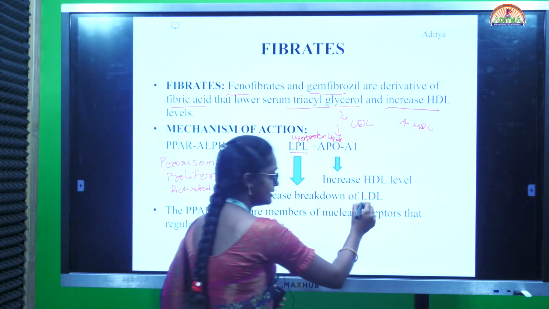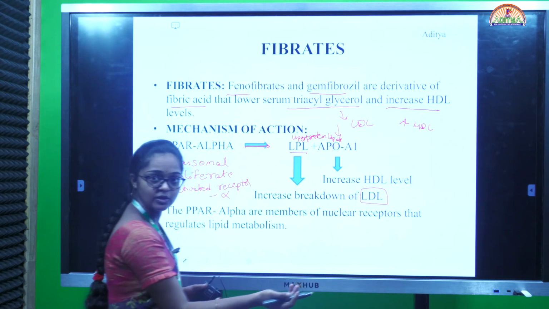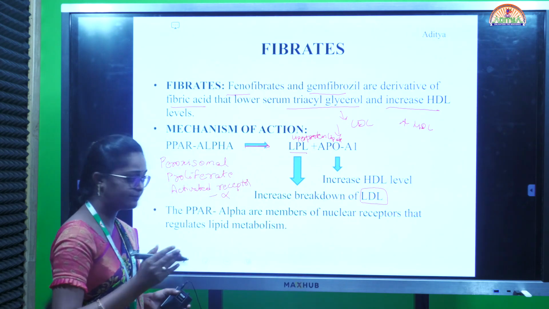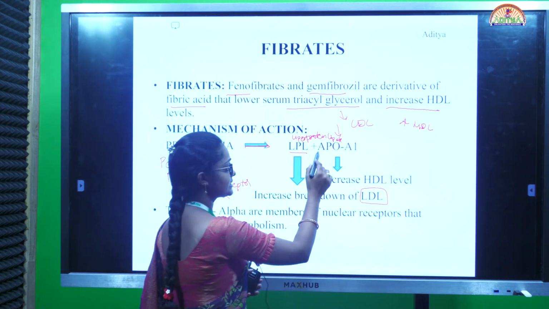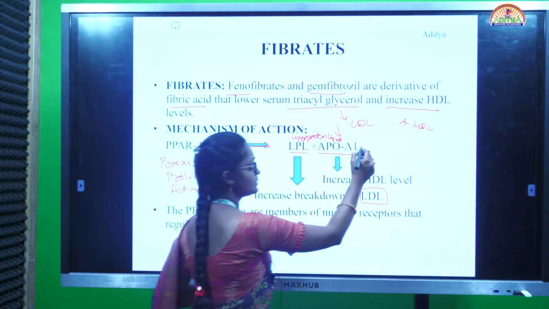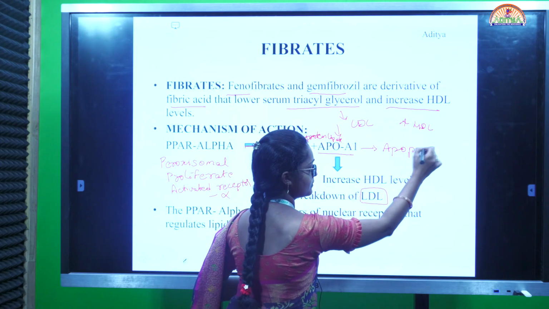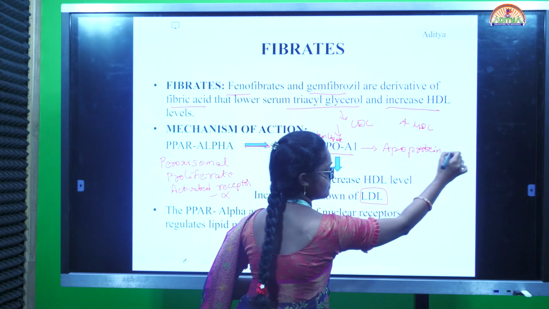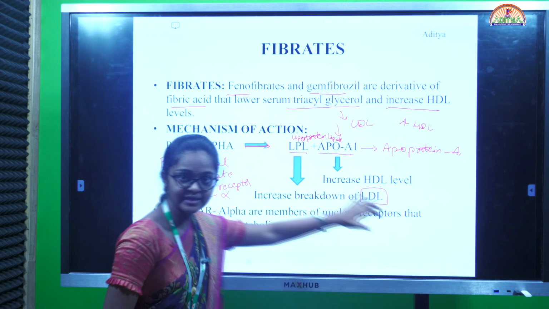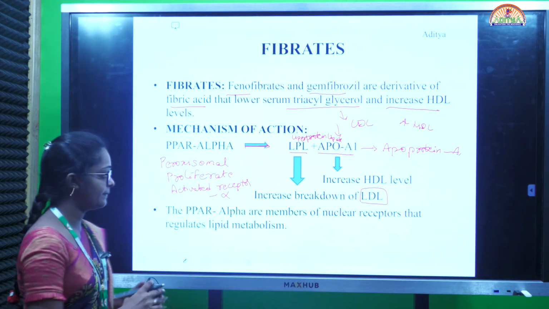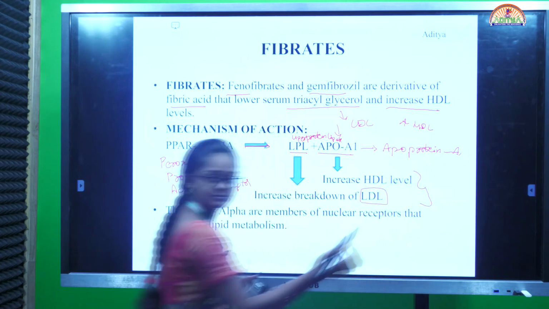That means bad cholesterol. Breakdown of bad cholesterol means removing the bad cholesterol and increasing HDL. Next, apoprotein A1. APA1 means apoprotein A1. It is one of the proteins. It increases the HDL level. So these two give the anti-hyperlipidemic activity effect.